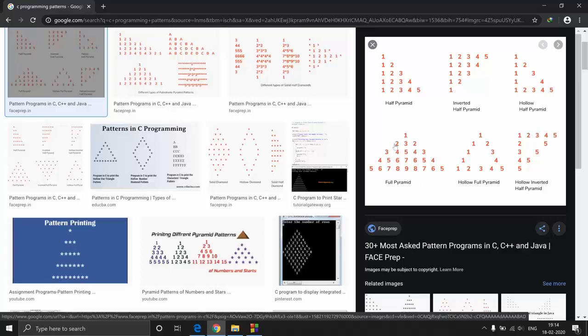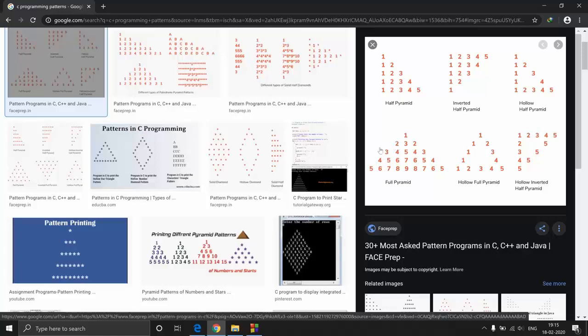If there are 5 rows, 1, 2, 3, 4, 5, then for every 5 rows there are n minus 1 spaces before the first element, right? So if n is 5, you have 4 spaces before the first element, and then the number of spaces is decreasing. So n minus 2 spaces, that is 3 spaces for the second element, 2 spaces for the third element, 1 space for the fourth element, and then 0 spaces for the fifth element. So the fifth element is directly starting from the edge.